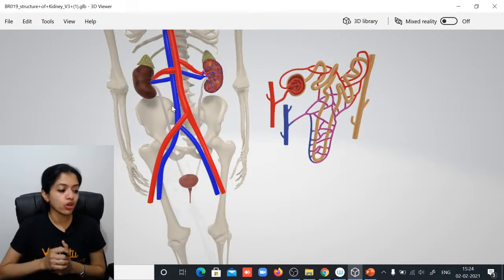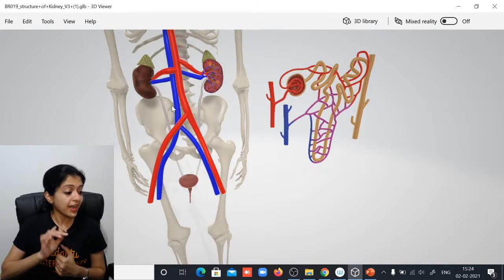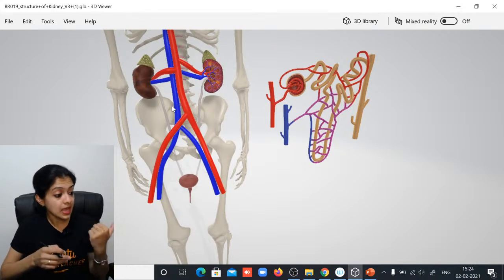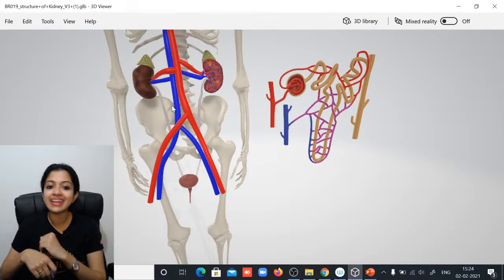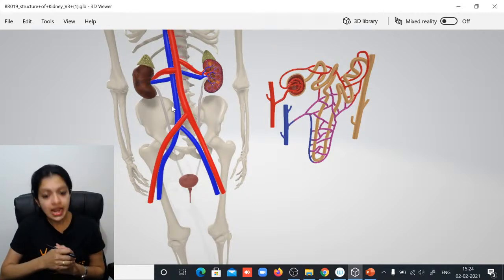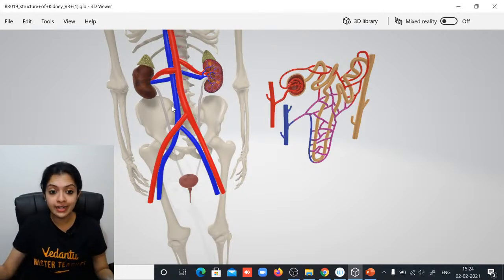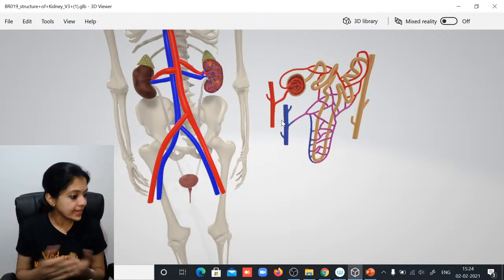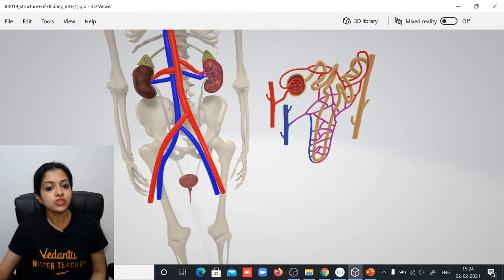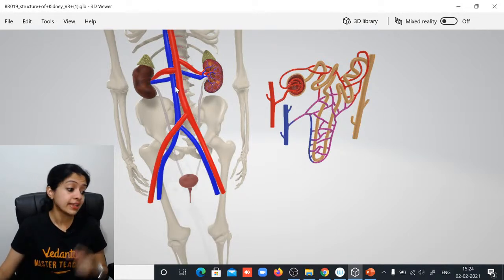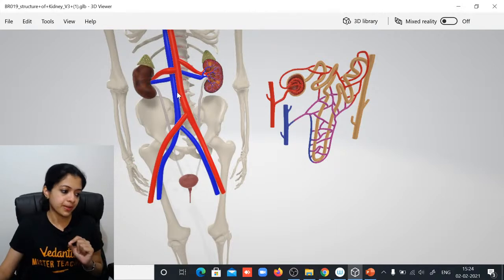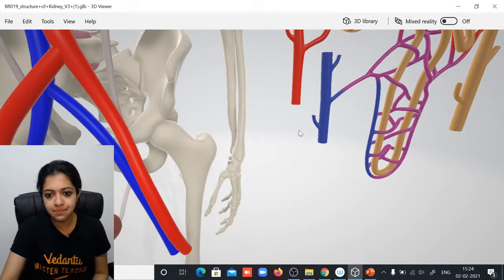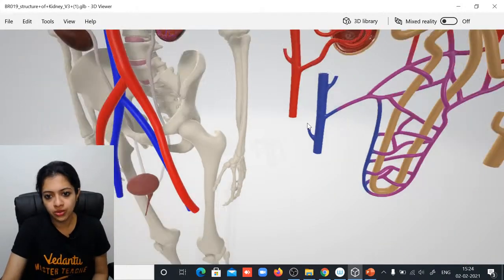It would be a branch of the aorta, to be honest. Red is what and blue is what? People are telling me renal artery, but yes, Pranav is telling me renal artery red. Very well said. Yes, because arteries carry blood away from the heart. Renal arteries would carry blood away from the heart and enter into the kidneys. Absolutely. So renal artery is the red one and renal vein would be the blue one. Yes, children? Okay. So let us now zoom in a little deeper into this.